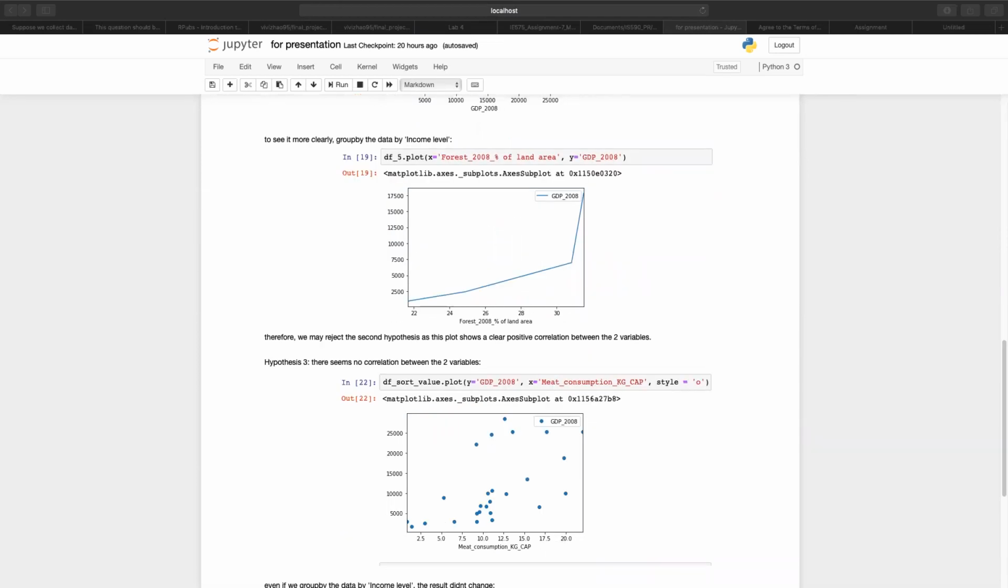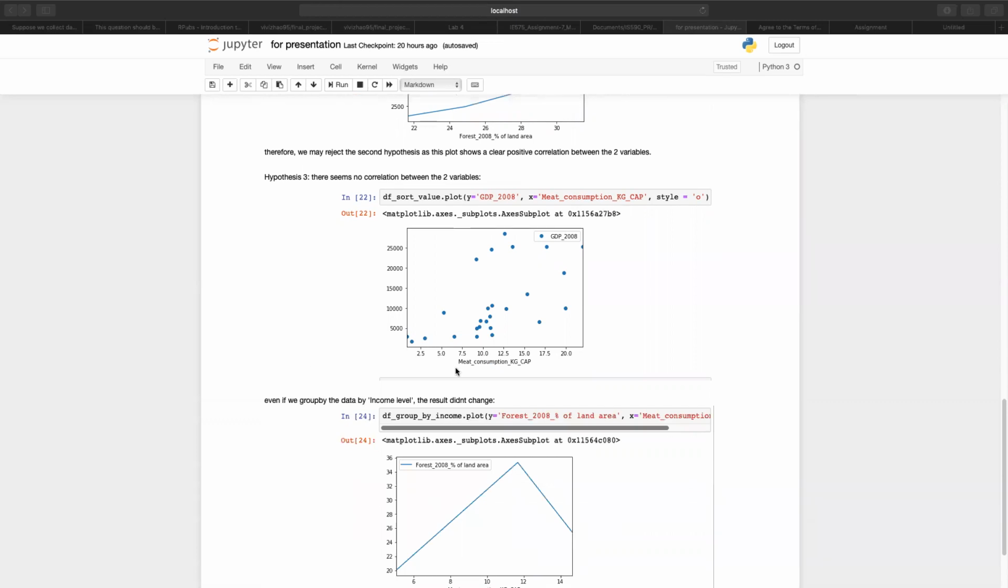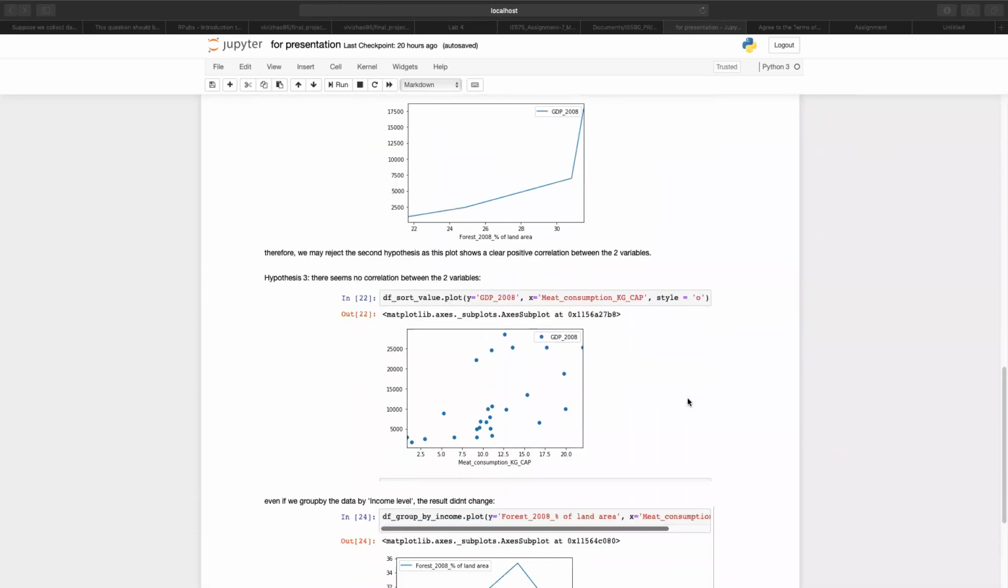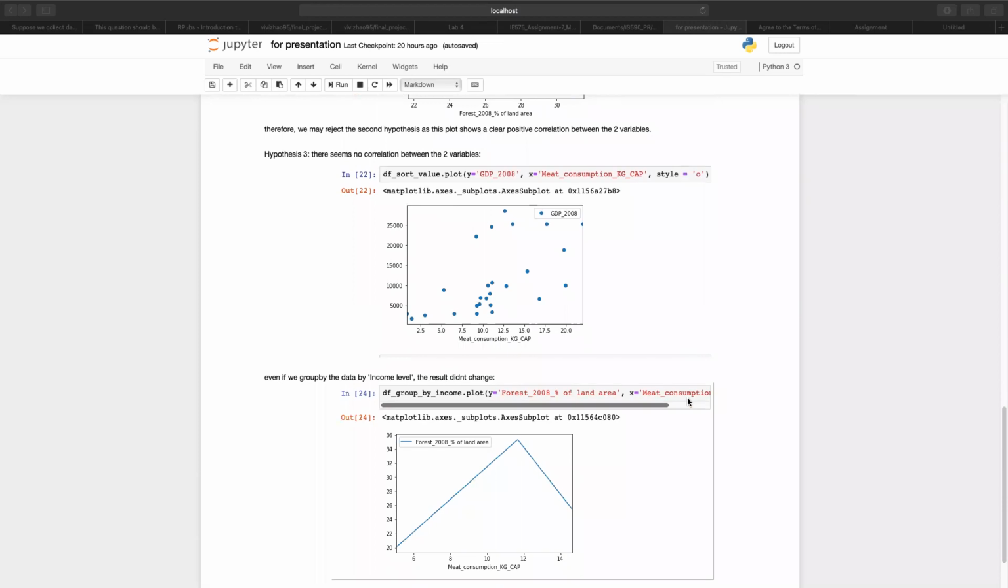For the last one, although we plot the two graphs and use the same method we used in the second hypothesis, it clearly shows that there is no linear correlation between the two variables. So we reject the third hypothesis.